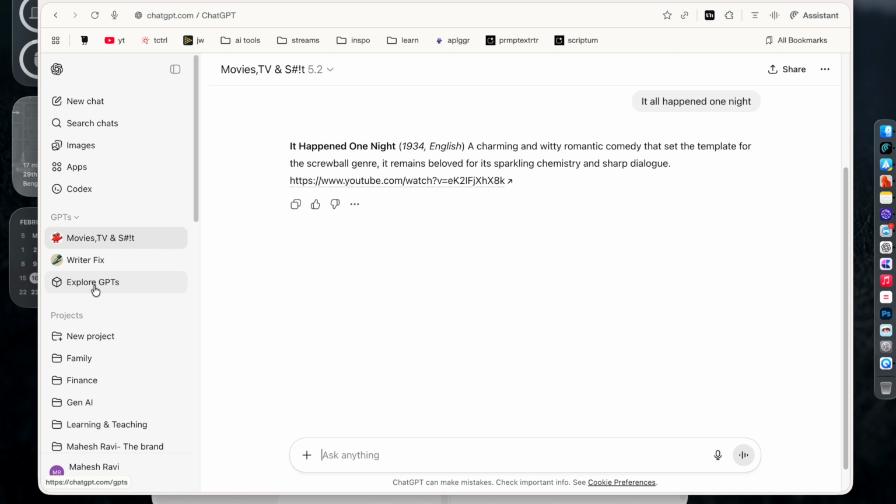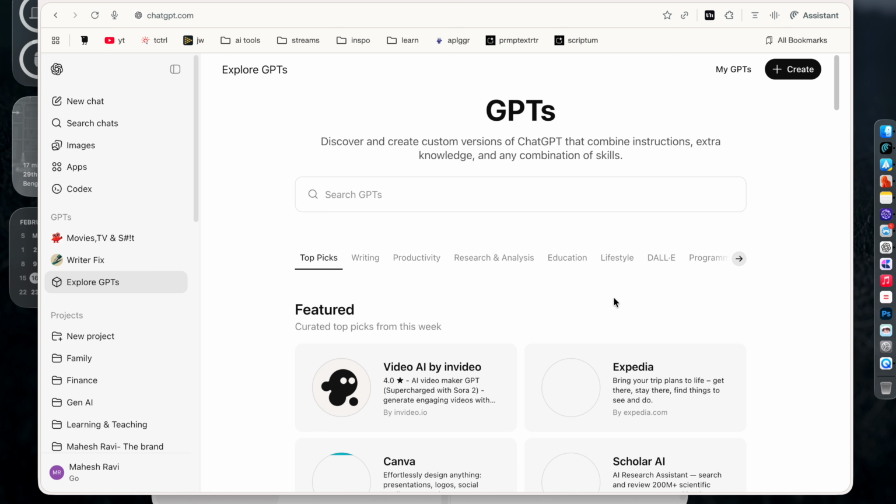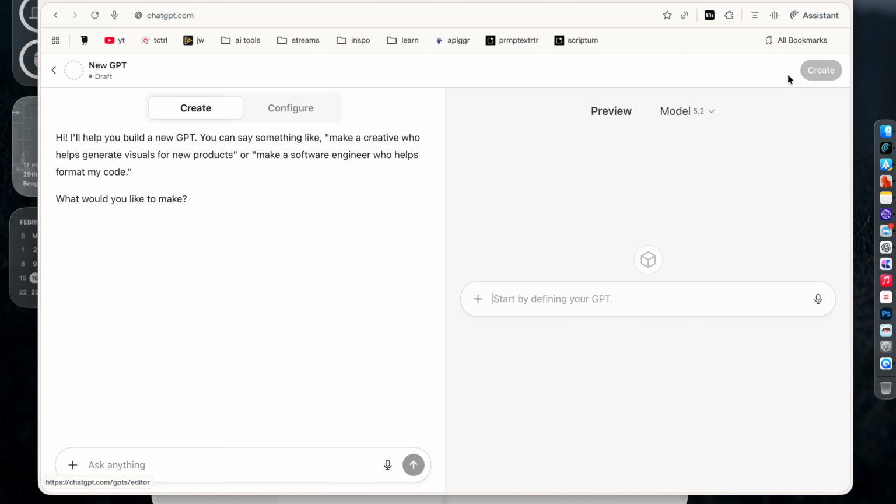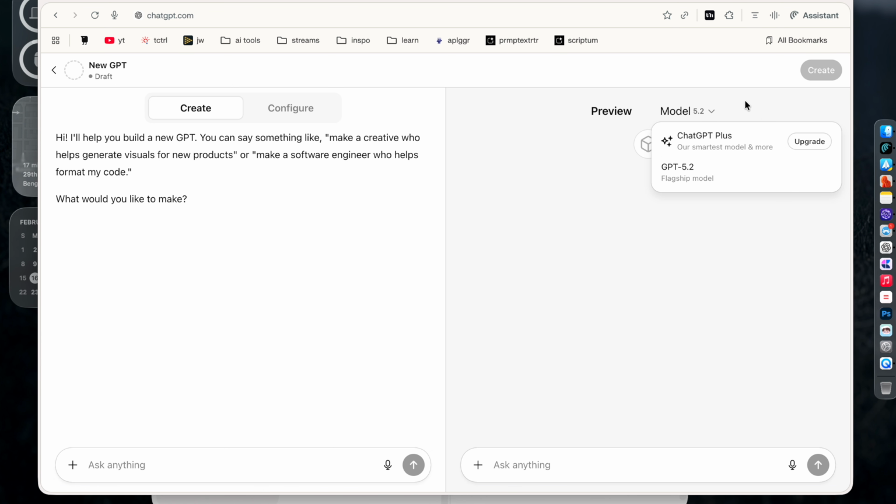So you click on Explore GPTs here, and it's a library of GPTs that are created by other people. If you want, you can use any of these GPTs. But what we're going to do is create a GPT on our own. So if you click here, it's going to open a window like a canvas where you can actually interact with the AI right here using a conversational mode. And on the right side, you can see the preview, and we can see what model we are working with. We are actually working with GPT 5.2. And we can see the preview here. That's one way to create it.